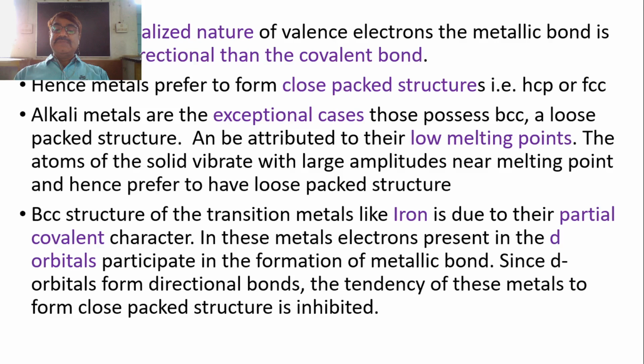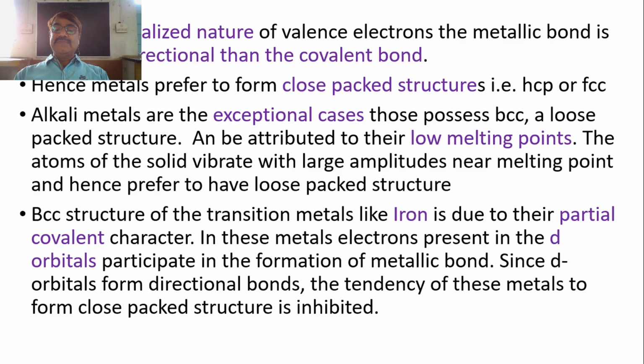Let us look at a few properties of metallic bonds. The metallic bonds, as we have seen, due to their free electron nature, are weaker than ionic and covalent bonds. We have seen that the binding energy per bond is more than 5 electron volt in the case of covalent and ionic bonds. But in the case of metallic bonds, binding energy is 1 to 5 electron volt per bond. So they are weaker than ionic and covalent bonds. The melting and boiling points of metallic solids are lower than ionic and covalent solids. Again, it can be understood from the lower binding energy.